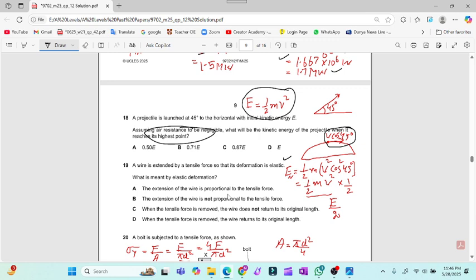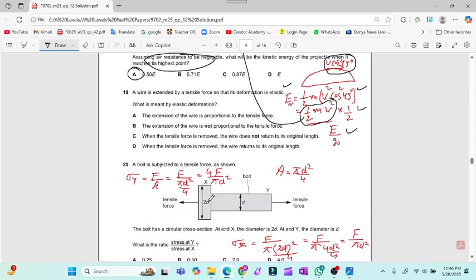The new energy is half mv², and half mv² was represented by E. So cos² 45 is 1 by 2, so E by 2 will be the answer, that means 0.50 E.